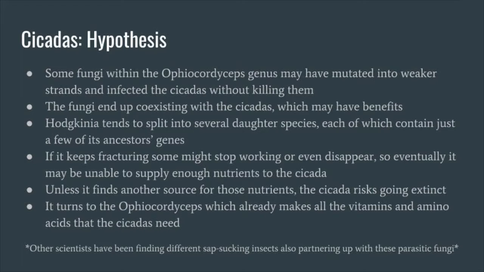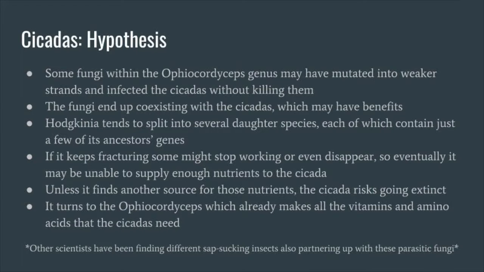This could have led to the fungi coexisting with the cicadas, which might have already had some benefits, like increased resistance to viral infections. Hodgkinia tends to split into several daughter species, each of which contain just a few of its ancestors' genes. None can survive on their own, and all are essential to the cicada. If it keeps fracturing, some parts might stop working or even disappear, so eventually it may be unable to supply enough nutrients to the cicada.